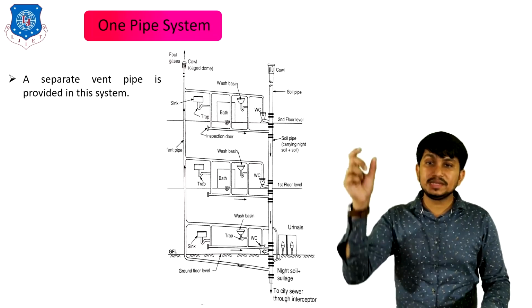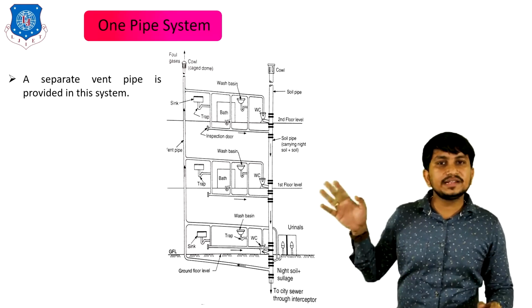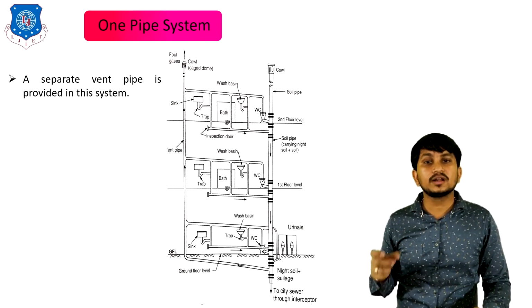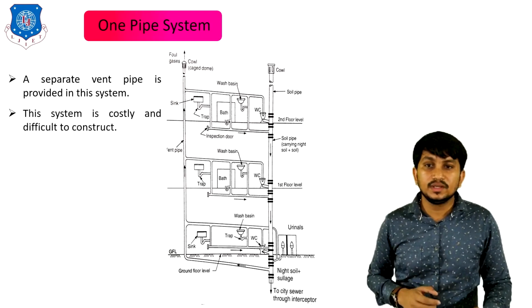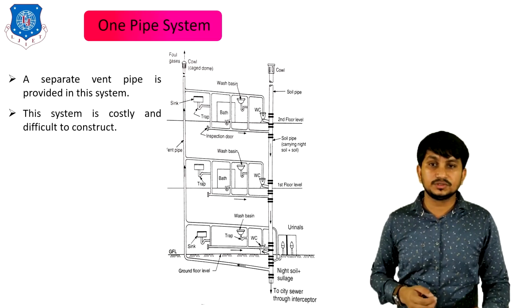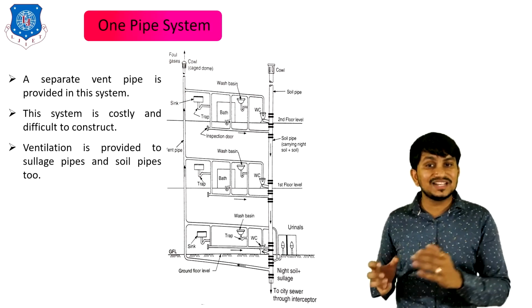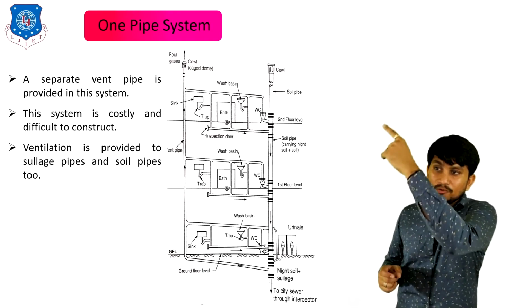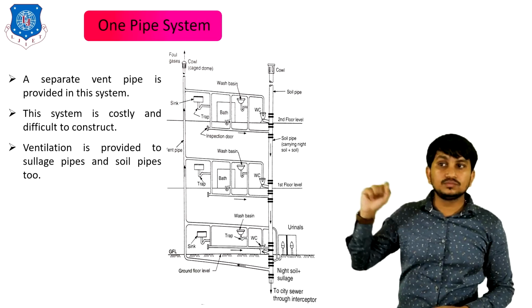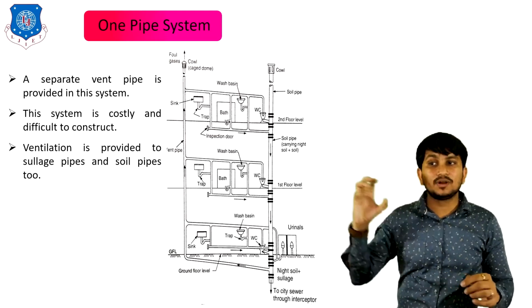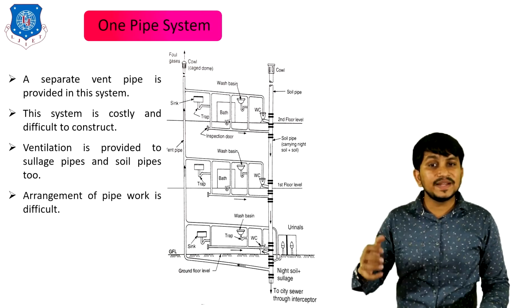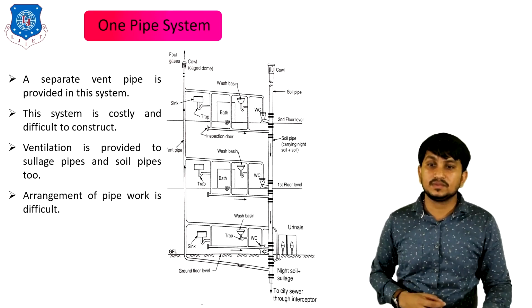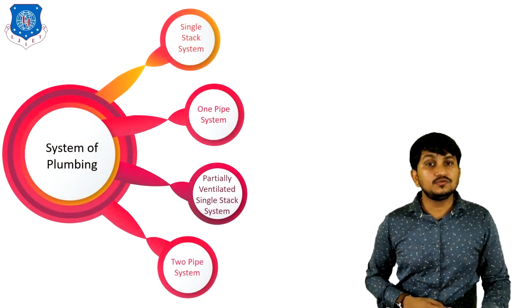A separate vent pipe is provided in this system. In this figure, you can clearly see one vent pipe is provided for ventilation, for air circulation in the drainage lines. This system is costly and difficult to construct. Ventilation is provided to sludge pipes and soil pipes also. You can clearly see the connection from the vent pipe to various bathrooms, kitchen, sinks, water closets, etc. Arrangement of this pipe work is difficult because the vent pipe is provided to all fixtures. That's all about the one pipe system.